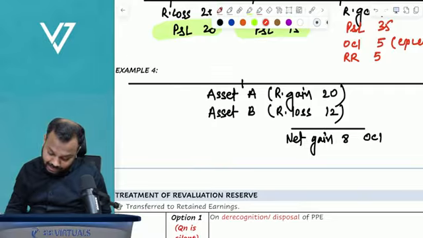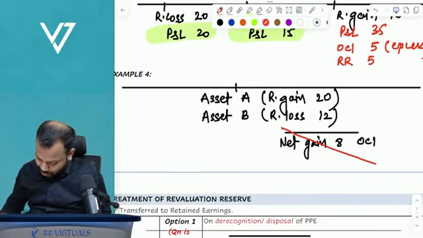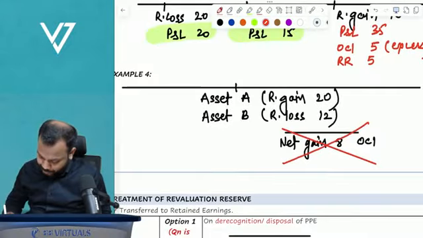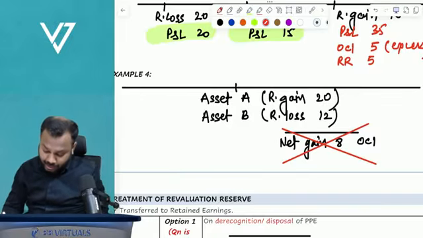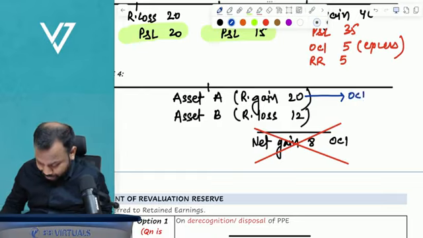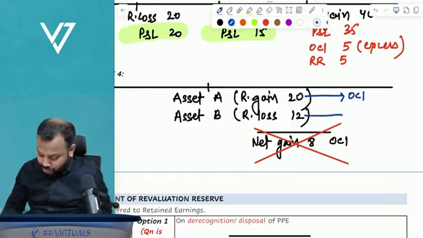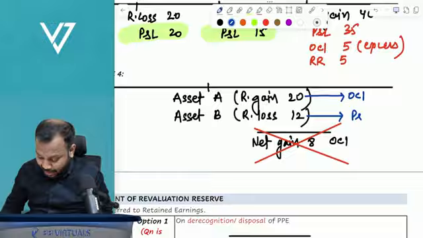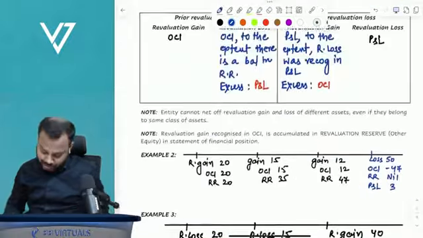No. The answer is clear cut. No, I cannot say this. This is wrong. Then what should be the treatment? The right treatment is this gain should be recognized in other comprehensive income, and this loss should be recognized in P and L. Why? See here.